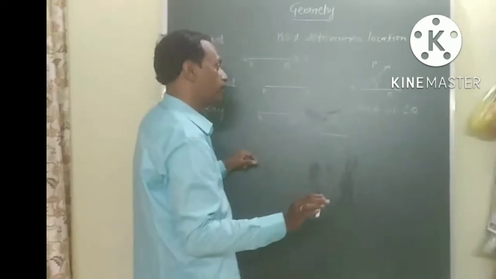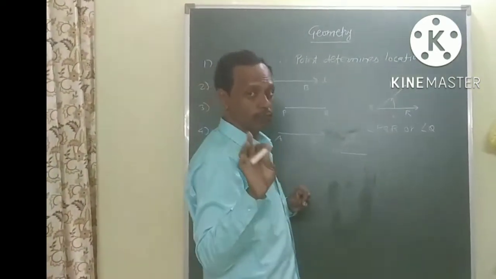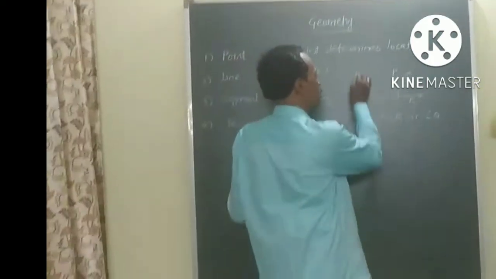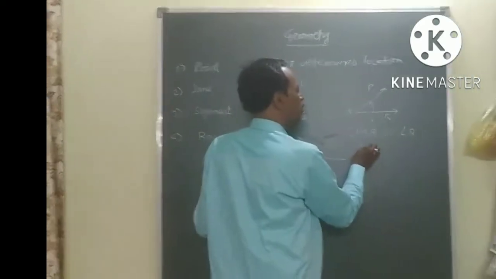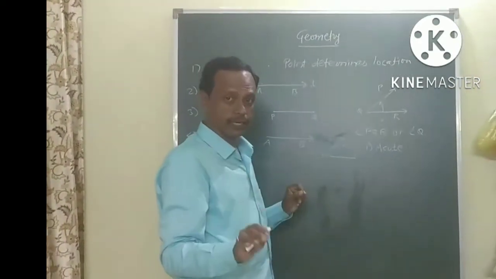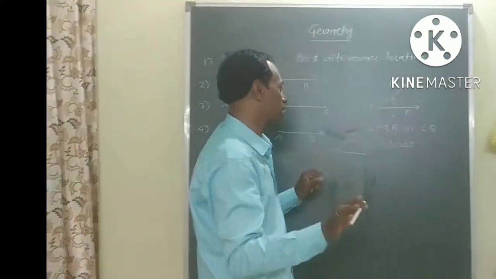The angle whose measure is less than 90 degrees, meaning between 0 and 90 degrees, is called an acute angle. This angle which I have drawn here is an acute angle. The angle whose measure is less than 90 degrees but greater than 0 degrees is called an acute angle.